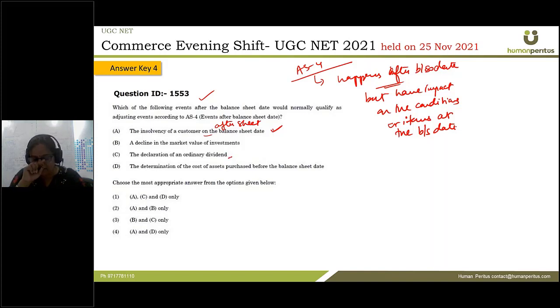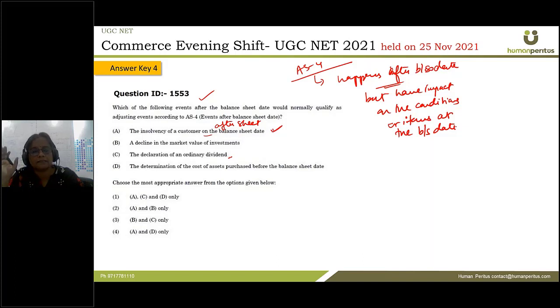Declaration of the ordinary dividend is the same case. At the time of the declaration of dividend, it is done after the balance sheet date but before the date of approval of the accounts.